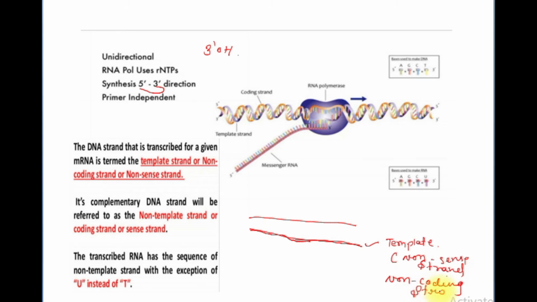The strand opposite to it is known as the sense strand, or coding strand.